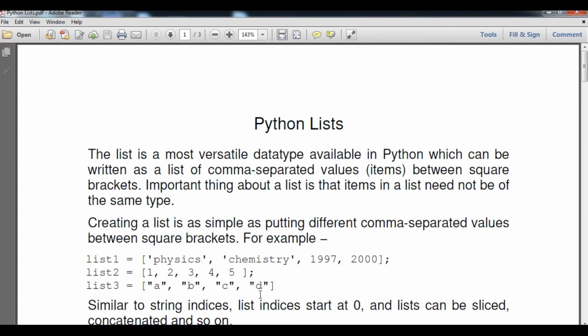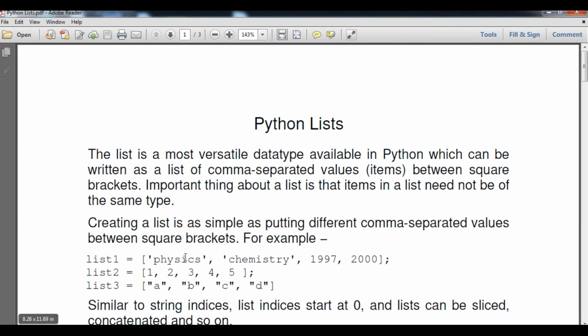So a list is the most versatile data type available in Python, which can be written as a list of comma separated value items between the square brackets. The important thing about the list is that items in a list need not be of the same type, and creating a list is as simple as putting different comma separated values between the square brackets. For example, you can see here a particular list is given: the name of the object is list, equals to, within square brackets we have put some items, that means values, which may be of their own data types.